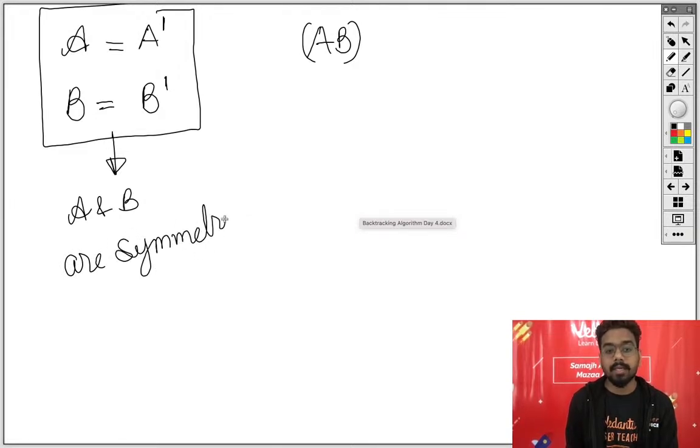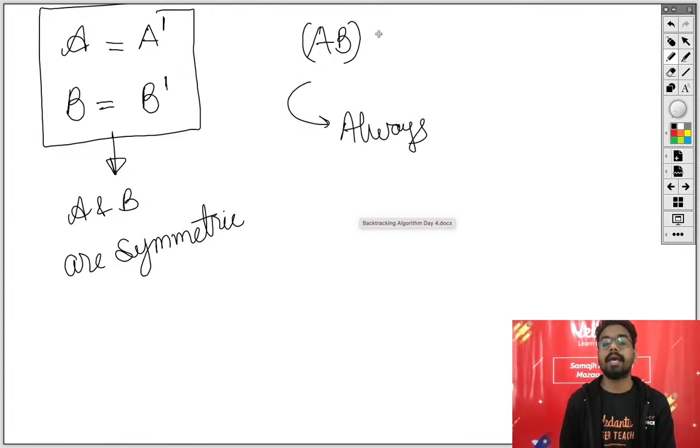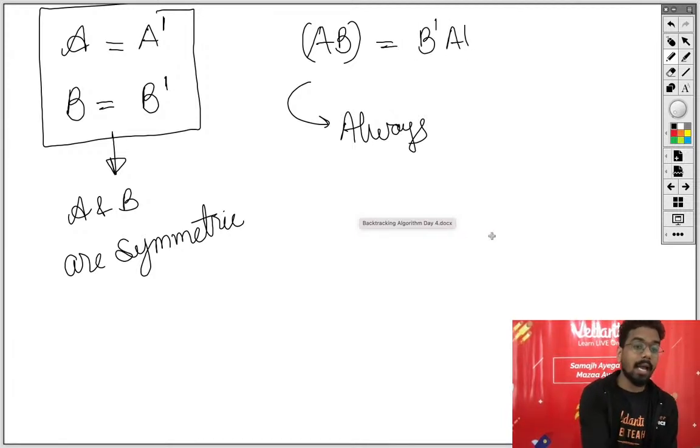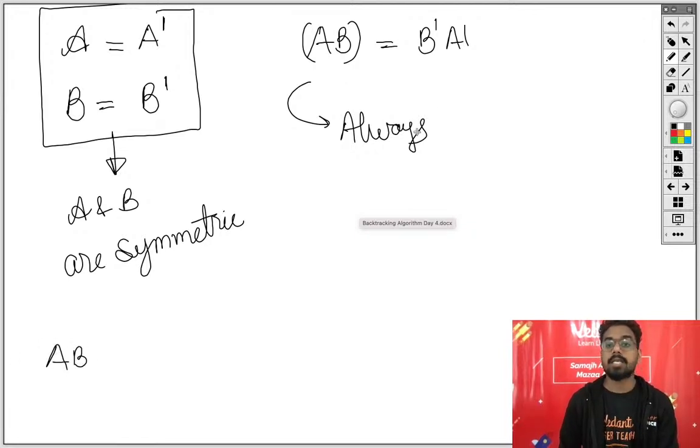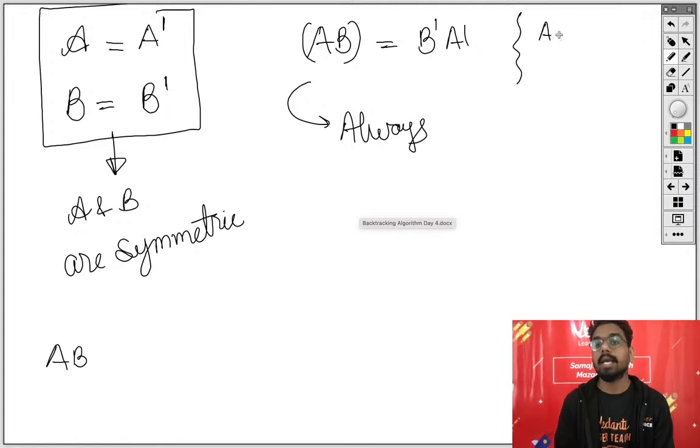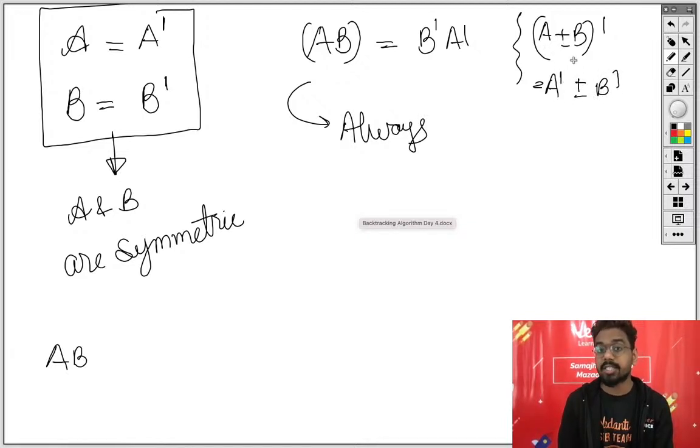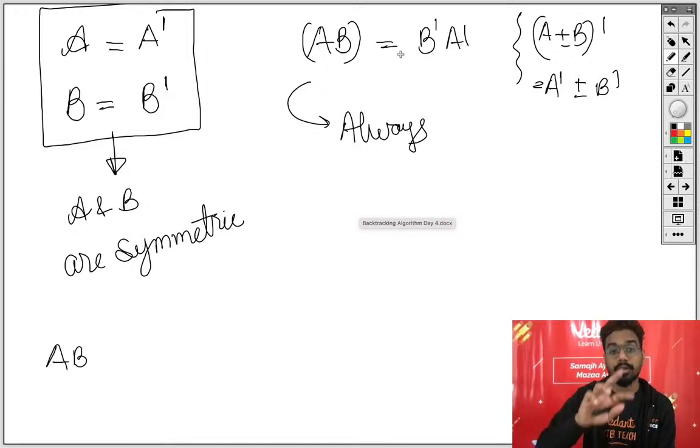ठीक है, जब ये सिमेट्रिक होता है तब. And this is always, that transpose of AB is equal to B transpose and A transpose. अब इस बात का ध्यान रखेंगे हम लोग. और क्वेश्चन में क्या दिया हुआ है, देखो. अच्छा यहां पर एक और बात लिख दूंगा ताकि आपको और समझ में आ जाए कि A plus minus B transpose is equal to A transpose plus minus B transpose. So when you do addition or subtraction, transpose will behave exactly the same, it is commutative. But over here it's not commutative. You have to reverse the order.